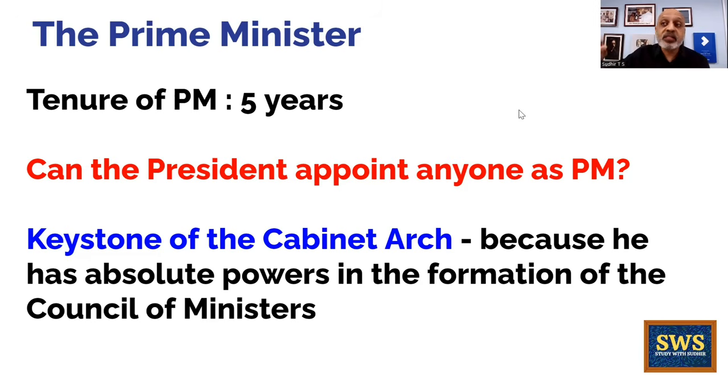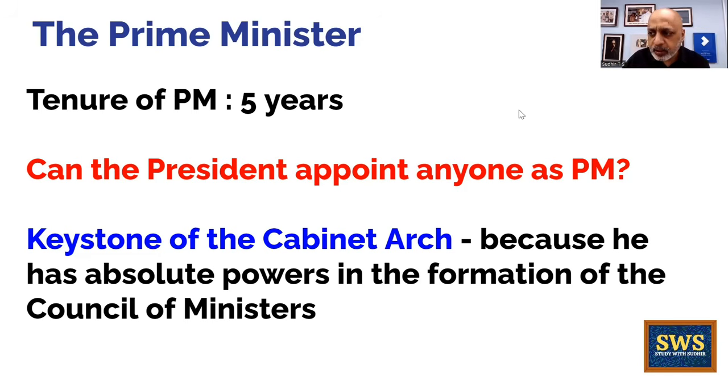And then the Prime Minister says, I want these 20 people, these 30 people as my ministers, and the president administers the oath of office and secrecy. Administers the oath of office and secrecy is the phrase.